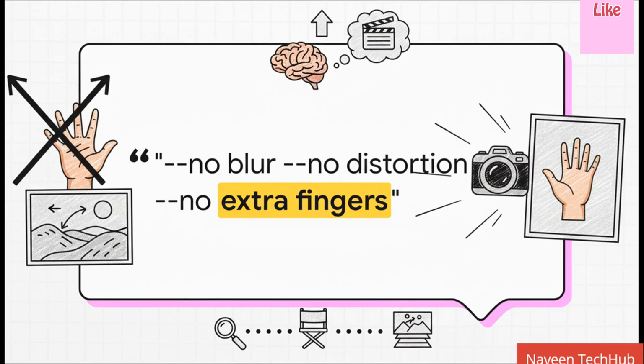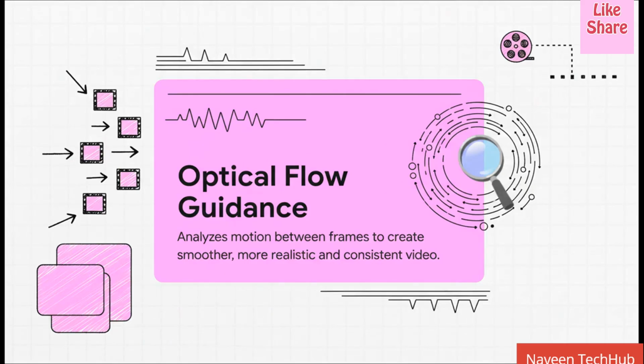Now, for video, one of the biggest headaches is that annoying flicker you sometimes see between frames. Advanced techniques like optical flow guidance are designed to fix exactly that. You can think of it as the AI constantly looking back at the last frame to make sure the next frame flows logically. The result? A way smoother, much more realistic video. It's absolutely key for getting that professional finish.